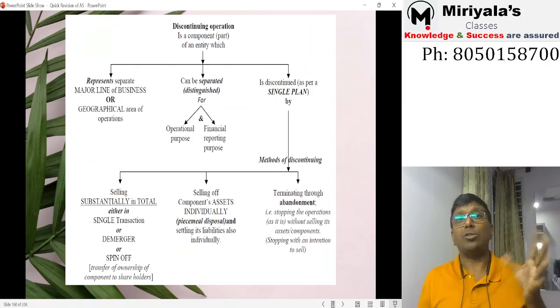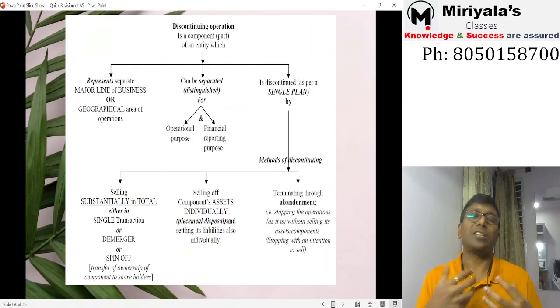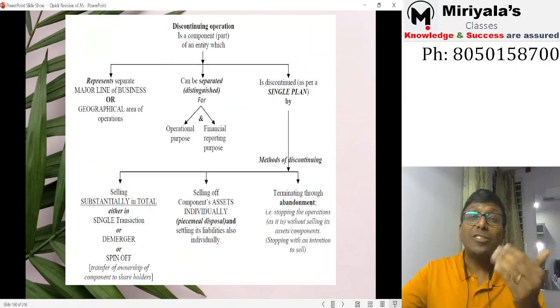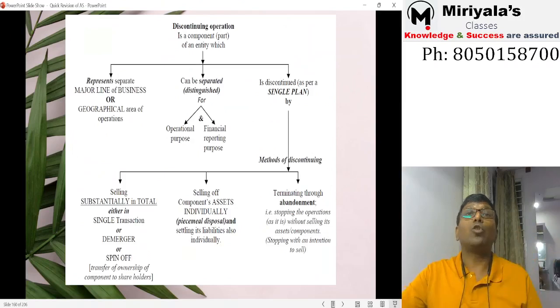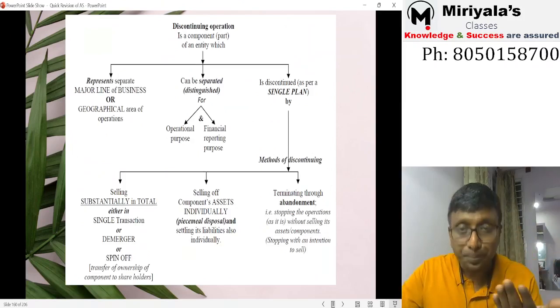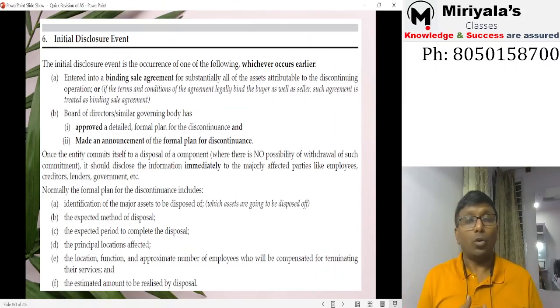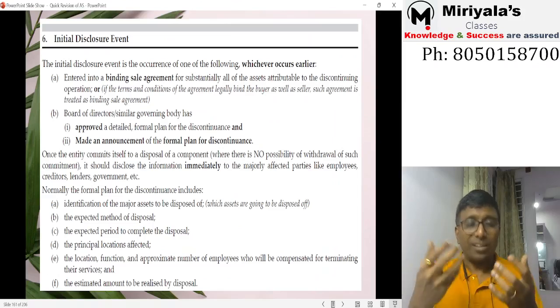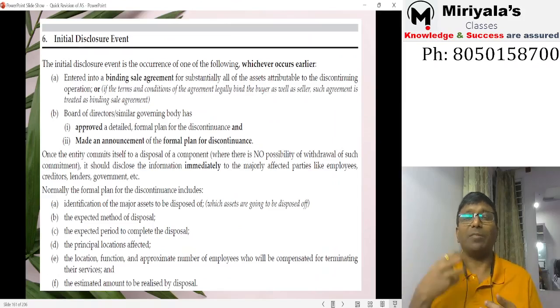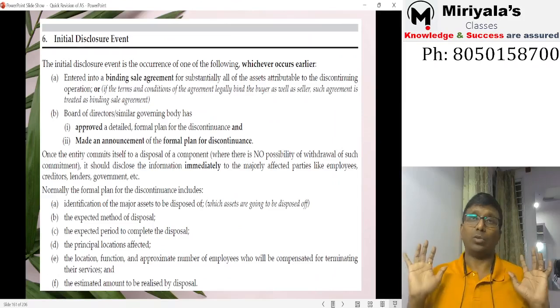I wanted to get into some gold business. Then it is a discontinuing operation, which requires a separate disclosure, which requires a separate way of treatment. Okay, what are we supposed to do when you have taken the decision to discontinue? You have to disclose it. Sir, where should I disclose? Yes, you should disclose obviously to the interested parties, maybe via mail or via media. You will be able to do that job.